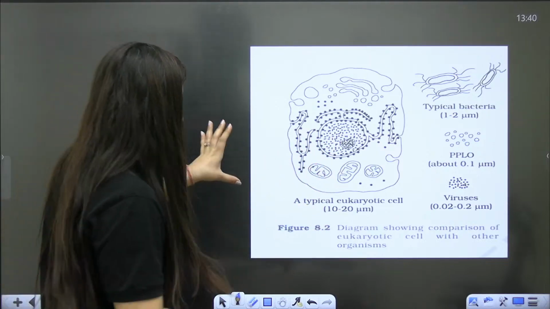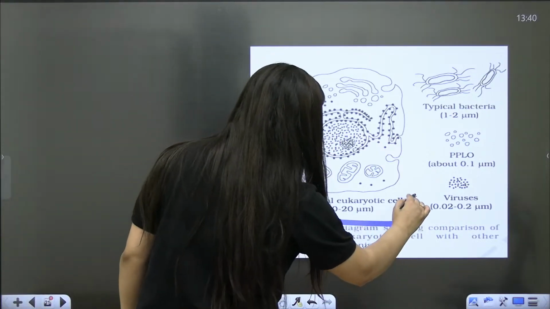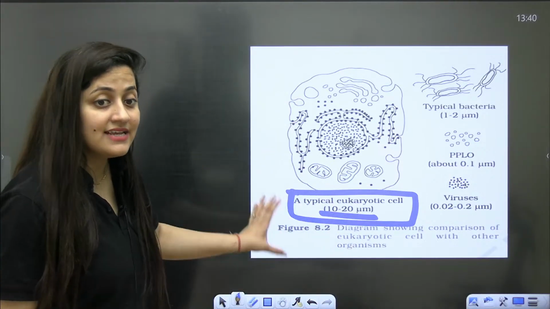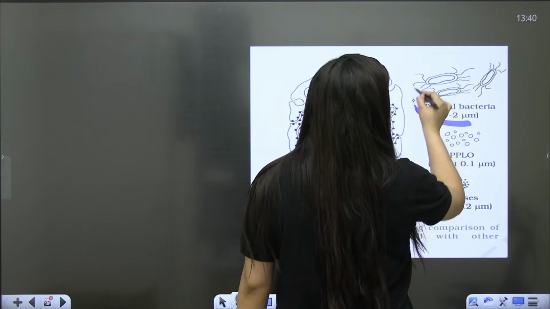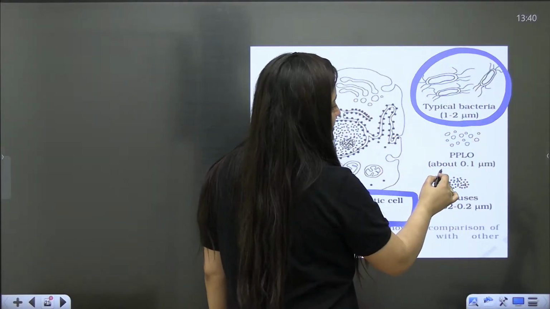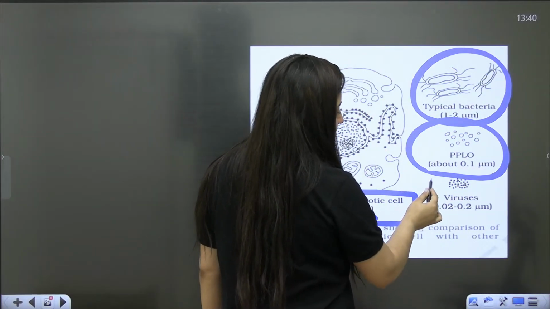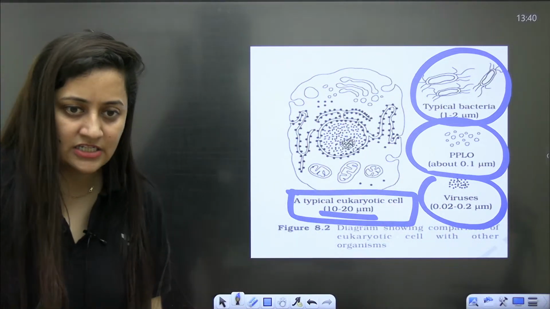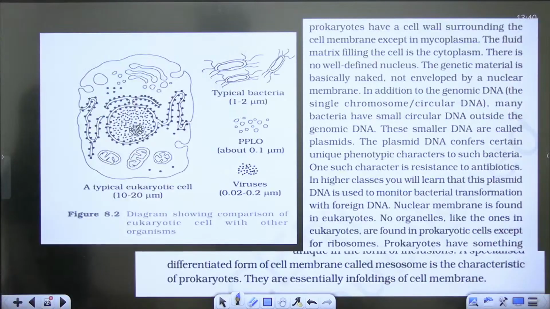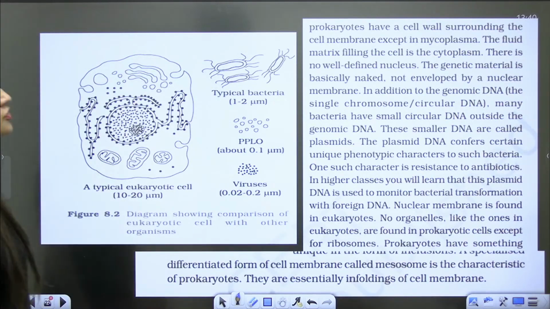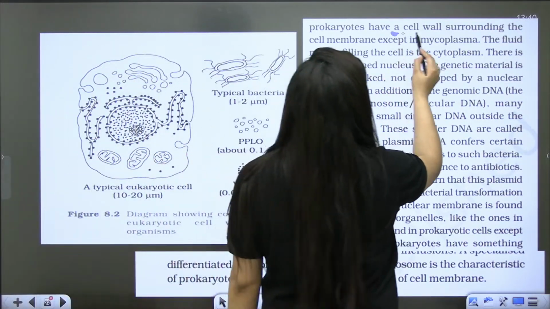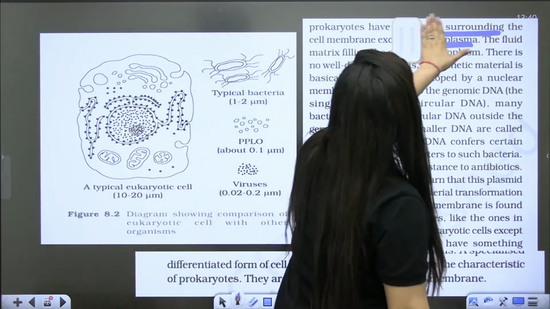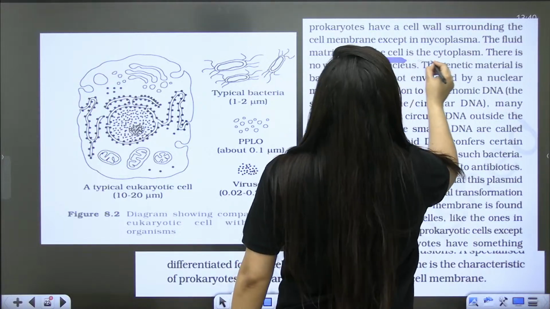We cannot miss that. So you can see a typical eukaryotic cell, its size is 10 to 20 micrometer. A typical bacteria, its size is 1 to 2 micrometer. PPLO 0.1 micrometer and viruses 0.02 to 0.2 micrometer. Understood? So prokaryotes have a cell wall, and you know that it is absent in mycoplasma. The fluid matrix which is filling the cell is the cytoplasm.